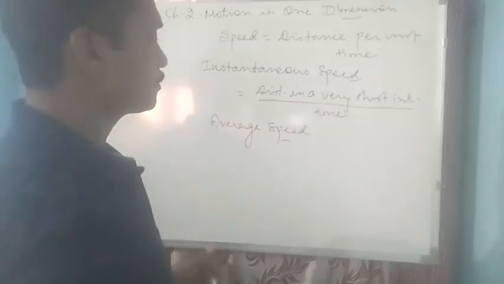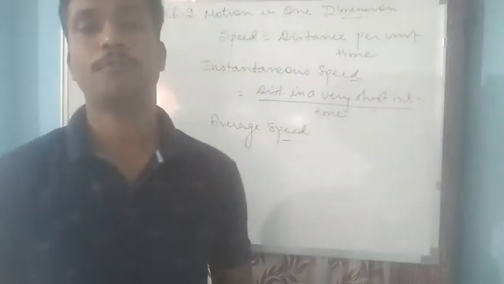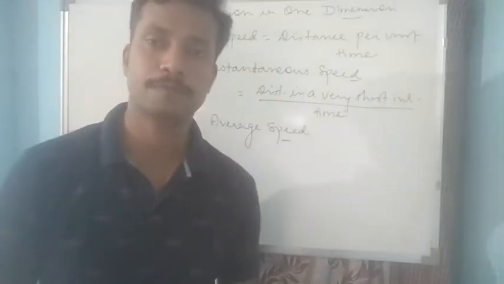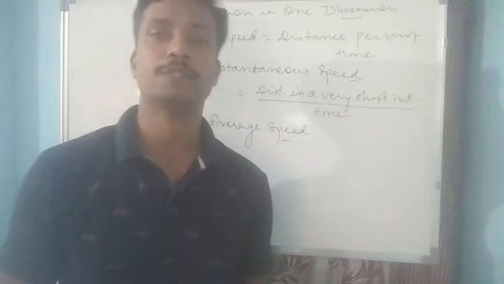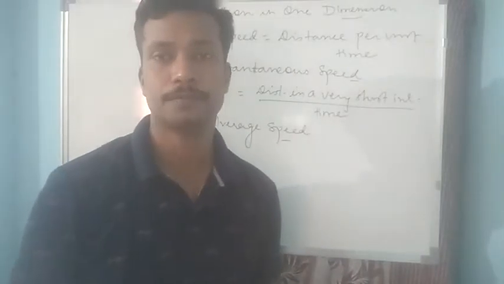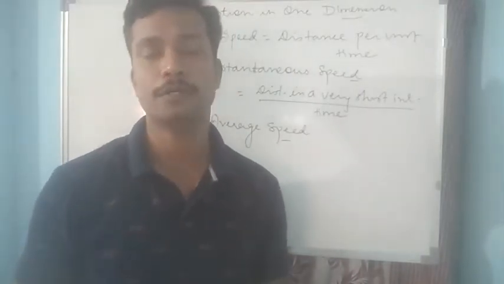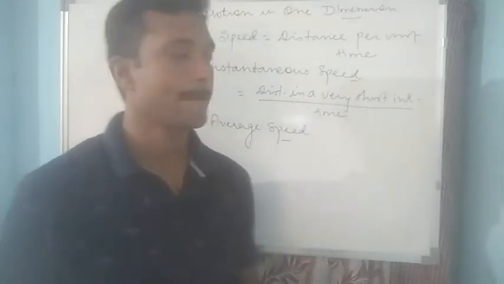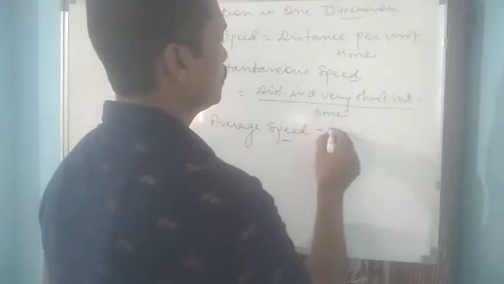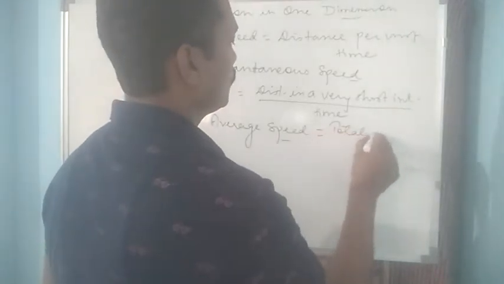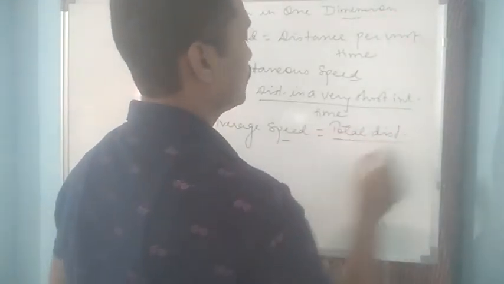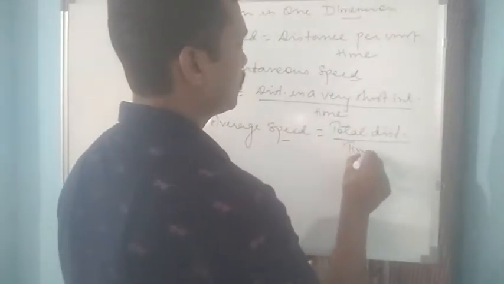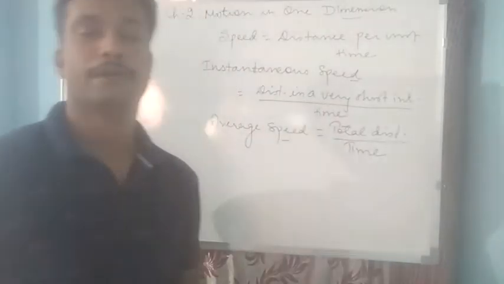Average speed. The average speed of a body, again, is used when the body continuously changes its speed. In this case, the average speed of a body can be calculated by the total distance covered divided by the time taken to cover that distance. So average speed can be found by using the total distance covered in the entire journey divided by the time taken to cover that distance. It will give you the average speed.